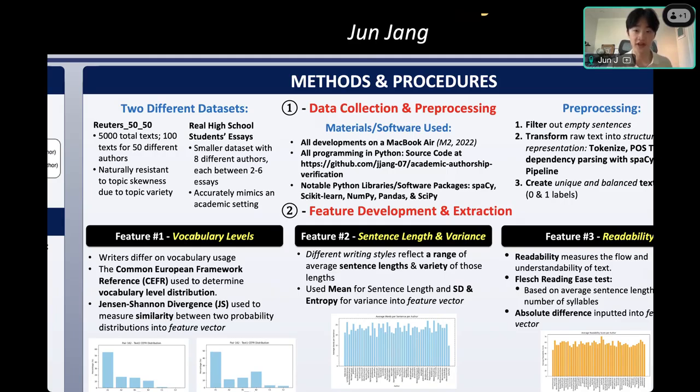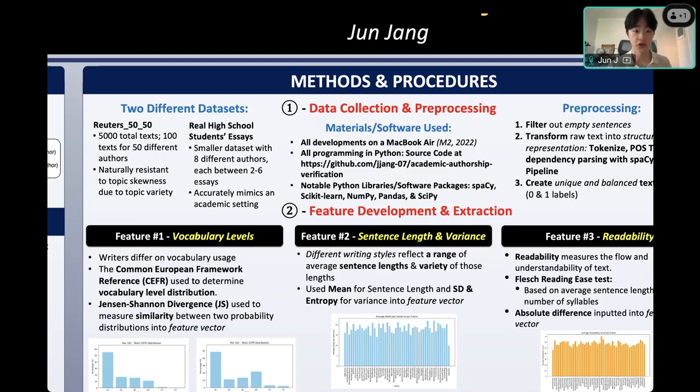First is Reuters 50/50, which is a pretty common news outlet website, which basically has 5,000 total different texts with multiple texts for multiple different authors. This data set is really good because it allows us to sample different cases where the same author wrote different texts and similarly where multiple authors wrote different texts as well.